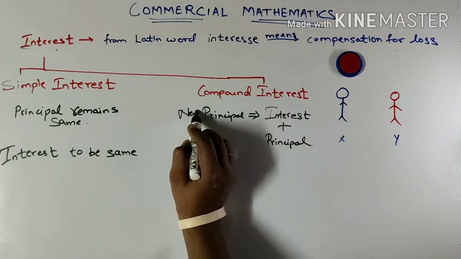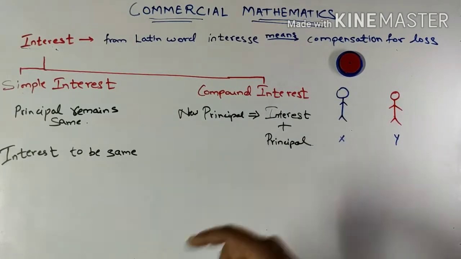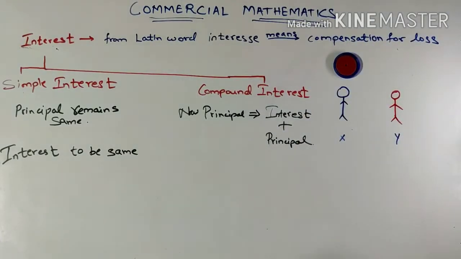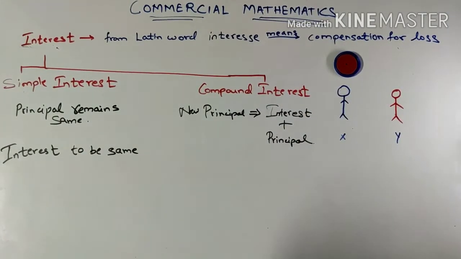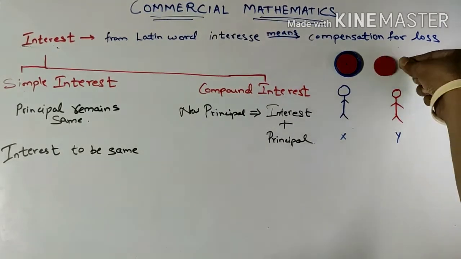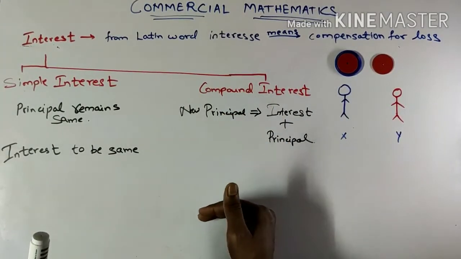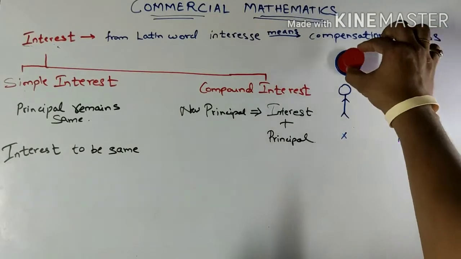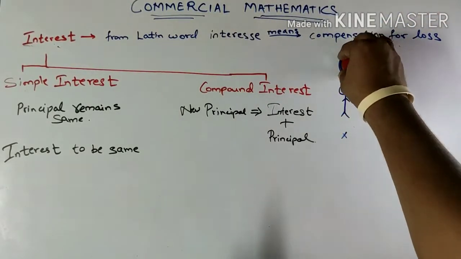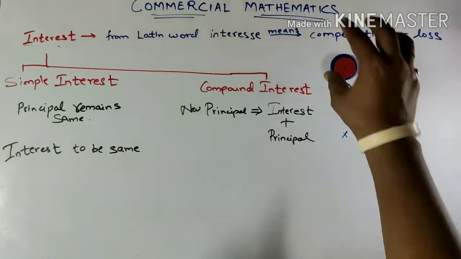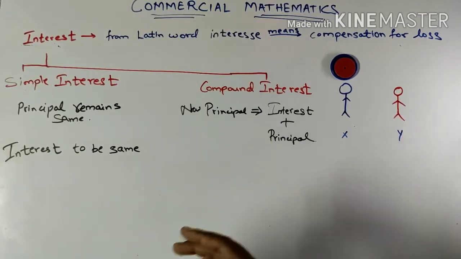The new principal for the second year will be the interest of the first year plus the basic principal which was borrowed. So consider for the second year, the next amount of interest will be this much. So next will be the new principal which has this interest as well as the previous principal amount. So the new interest will be charged on this whole new principal. As we solve more examples, we'll be learning more about compound interest in detail.